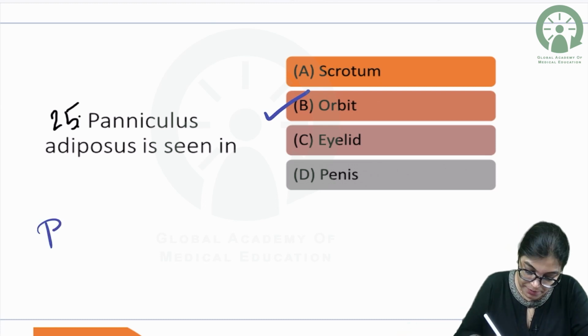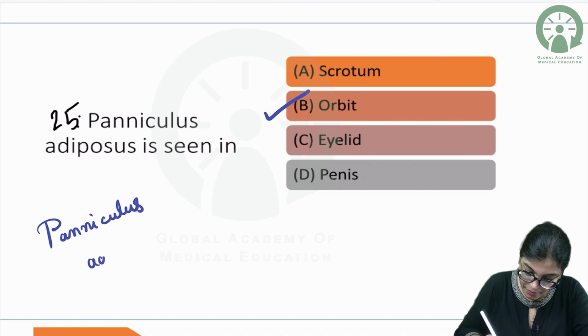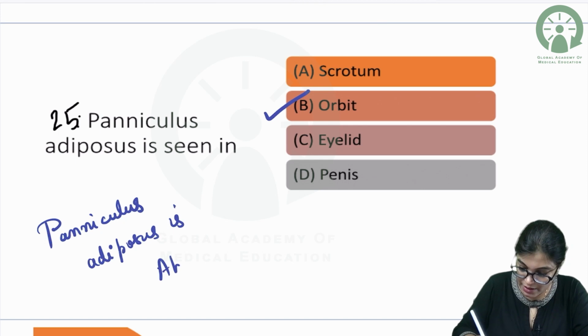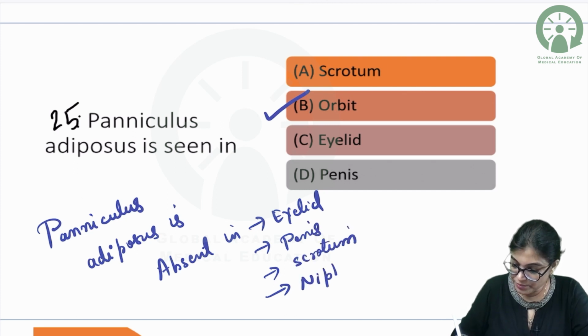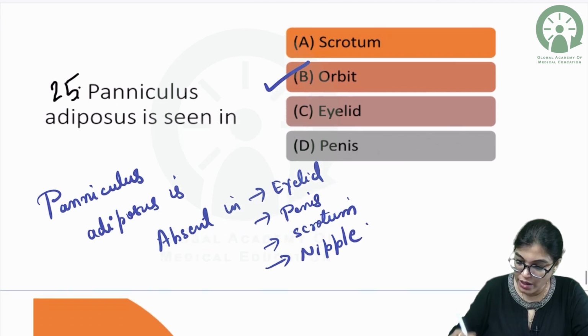So please write down, panniculus adiposus is absent in the following areas. So it is not present in the eyelid, it is not present in the penis, it is not present in the scrotum, it is not present in the nipple, it is not present in the areola region.